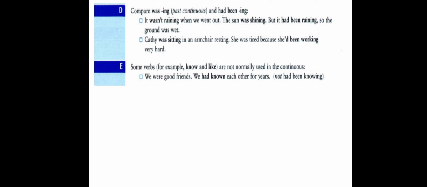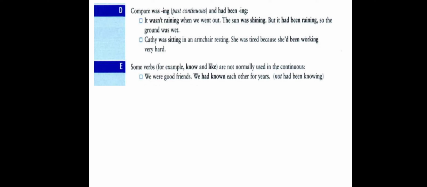D. Compare was plus verb plus ing, that is past continuous, and had been plus verb plus ing, that is past perfect continuous. If we think of past continuous, we have already said that past continuous is an action expressed while we were in the middle of the action in the past.